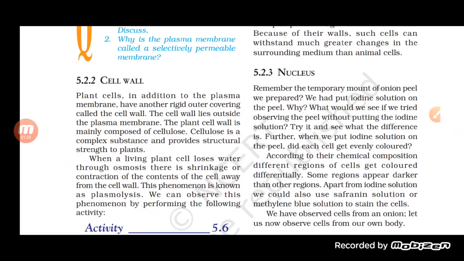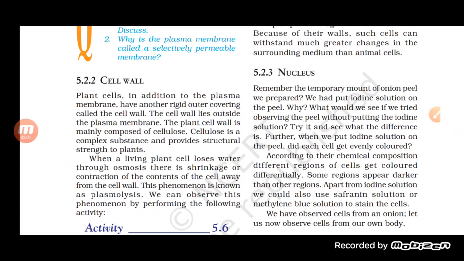The movement of some molecules needs energy, and such transport we call active transport, in which we have to supply energy. In passive transport, the movement occurs automatically from higher concentration to lower concentration.